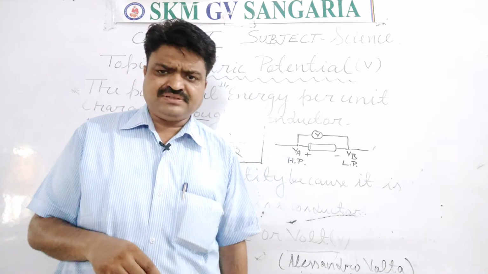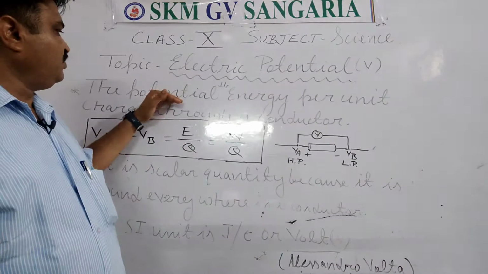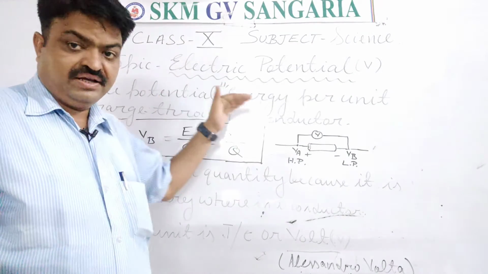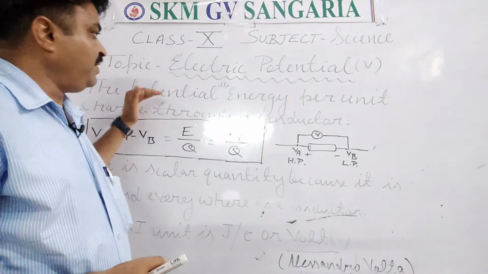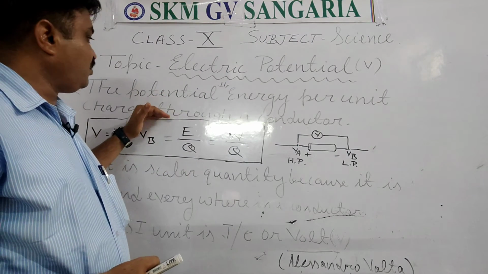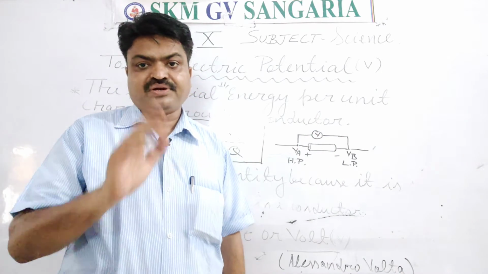And you can also write another definition. In place of potential energy or the energy, you can write the work. The work per unit charge through a conductor is known as electric potential.